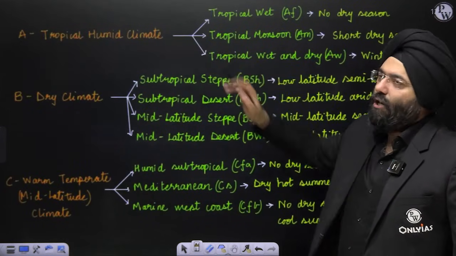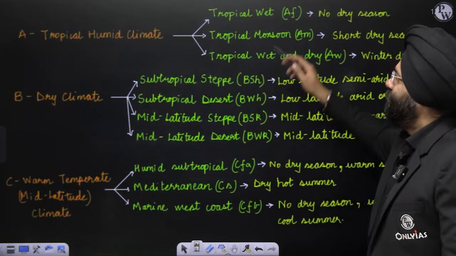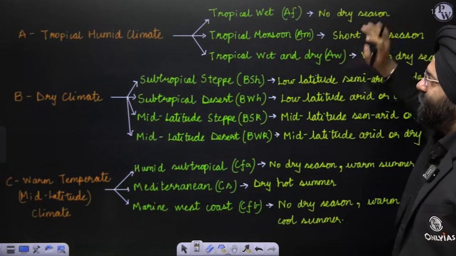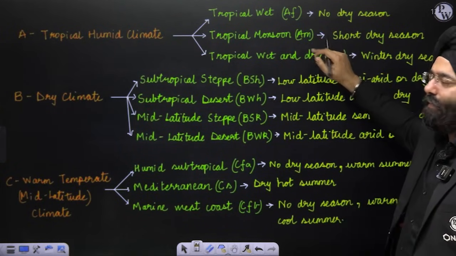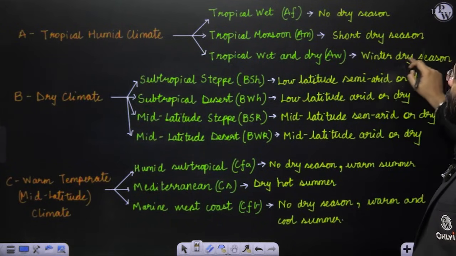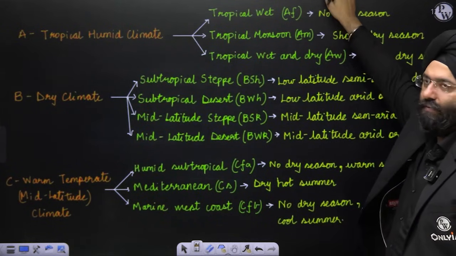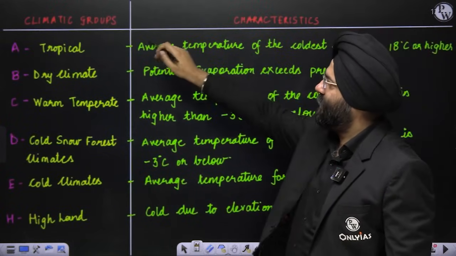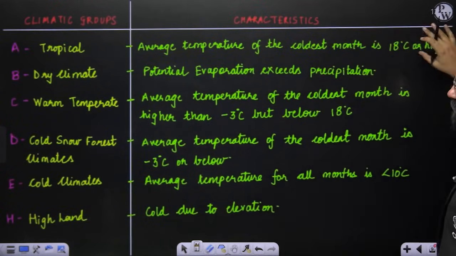Now, tropical humid climate is divided into three categories. Tropical wet, that is AF, no dry season. Tropical monsoon, AM, short dry season. Tropical wet and dry, AW, winter dry season. If you realize this AF, how come this has come? If you see A is tropical, that is average temperature of the coldest month is 18 degrees Celsius or higher.